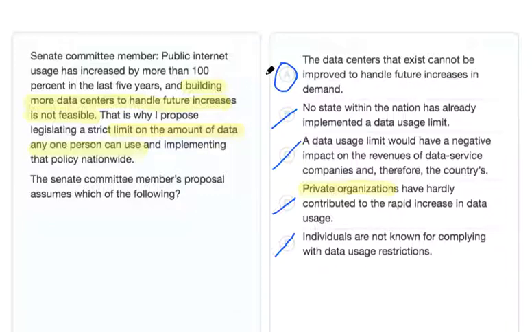This leaves us with choice A, our original guess. This choice helps us understand how the committee member came to the given conclusion and is an essential assumption to the argument. The correct answer is choice A.